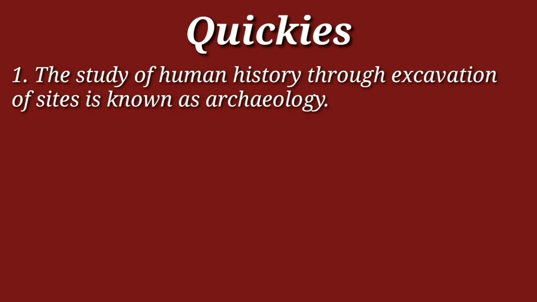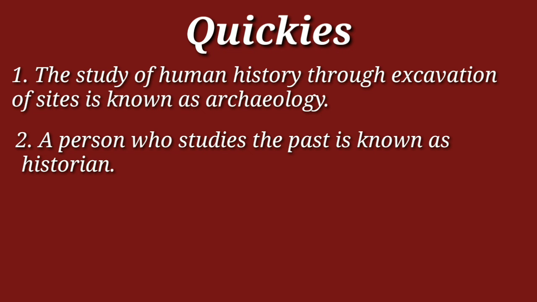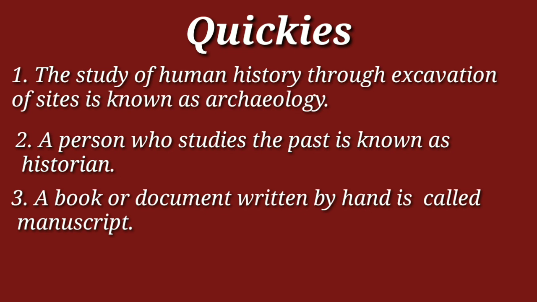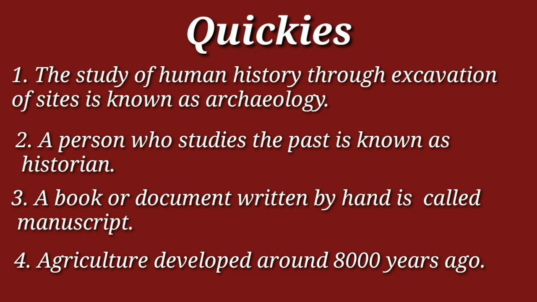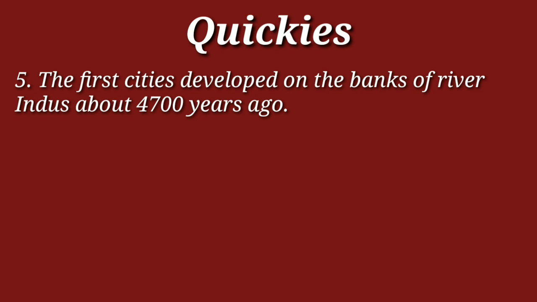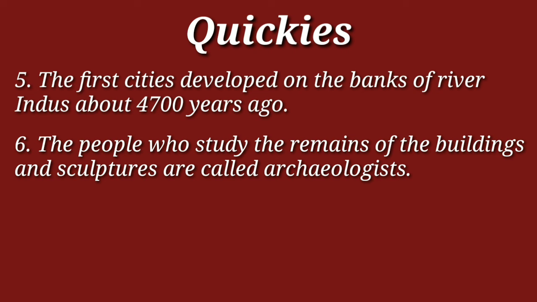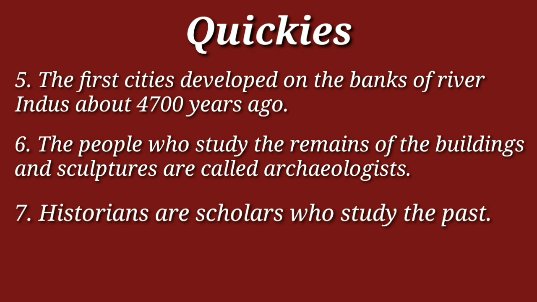The study of human history through excavation of sites is known as archaeology. A person who studies the past is known as a historian. A book or document written by hand is called a manuscript. Agriculture developed around 8,000 years ago. The first cities developed on the banks of the river Indus about 4,700 years ago. The people who study the remains of buildings and sculptures are called archaeologists. Historians are scholars who study the past.